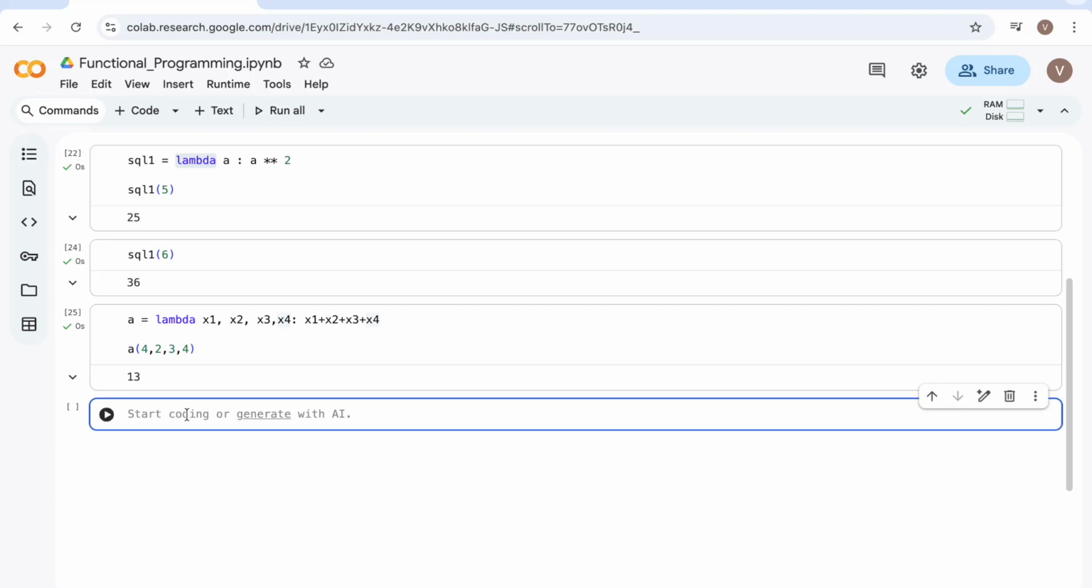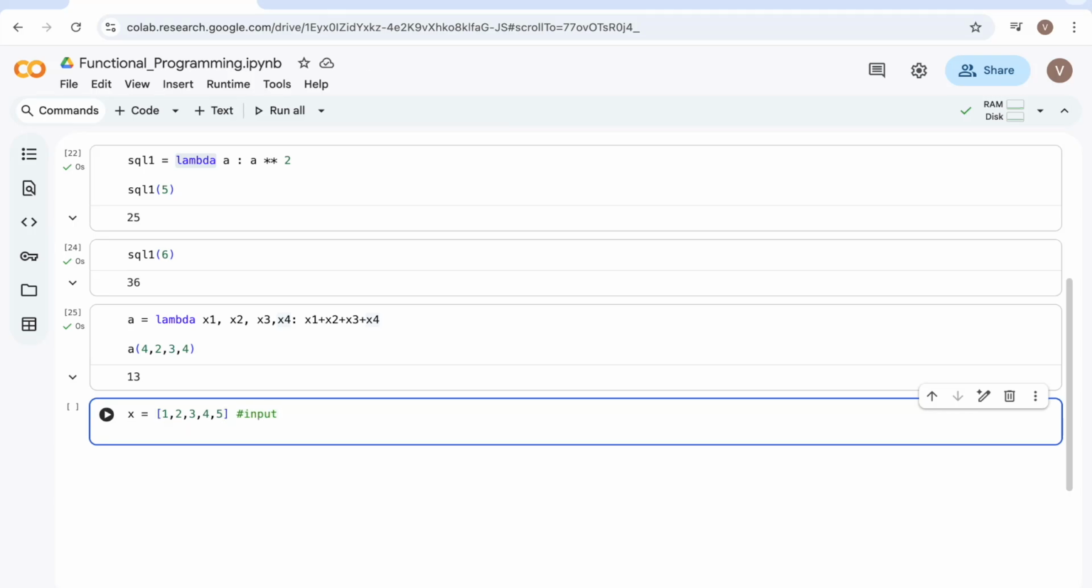First, we'll try to understand the problem statement. x equal to 1, 2, 3, 4, 5. This is my input. Just imagine this is my input, and I'm expecting y equal to 3, 4, 5, 6, 7. So what I'm doing here is adding to the numbers. The list of elements I have, I would like to increment each by 2.